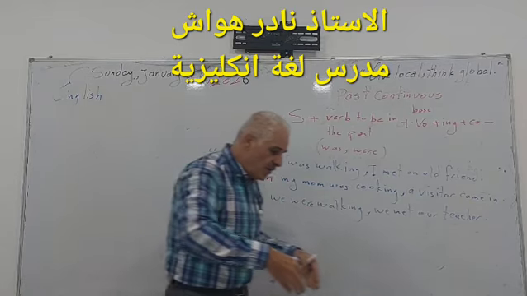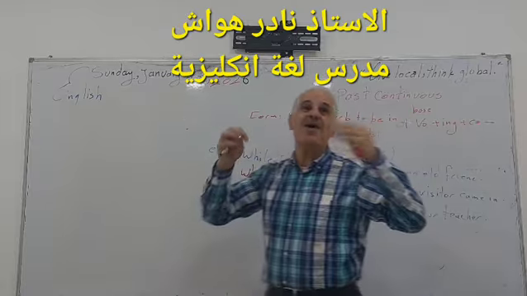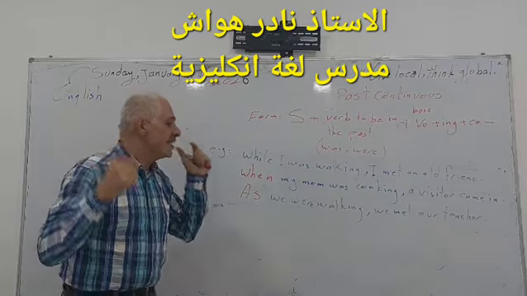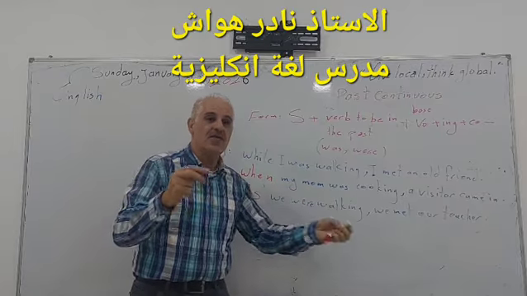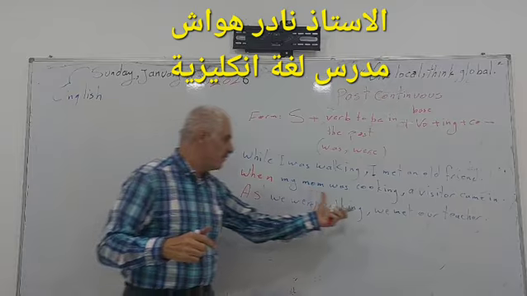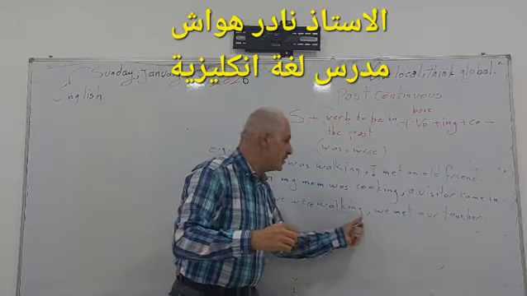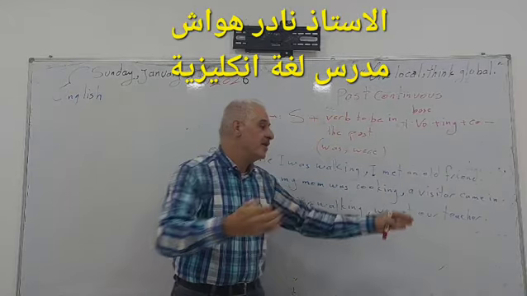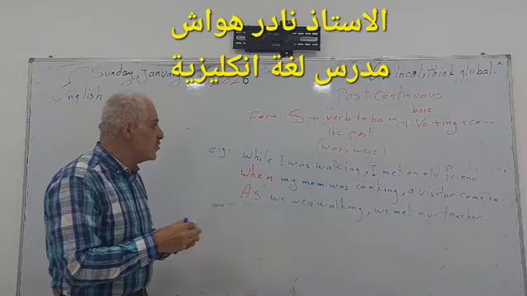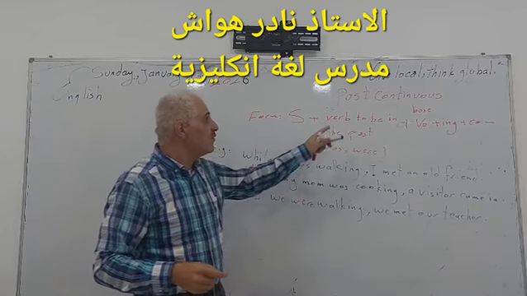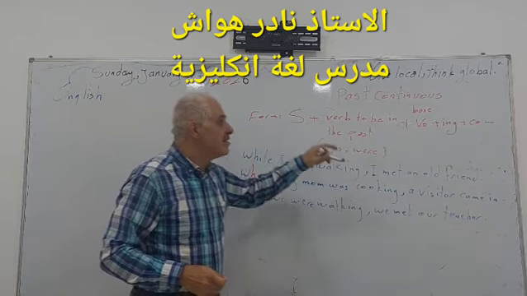While we were walking, we met our teacher. We welcomed him, we said hello to our teacher. So, when we have two actions, the first one, the long one, is in the past continuous, and the second one is in the simple past.